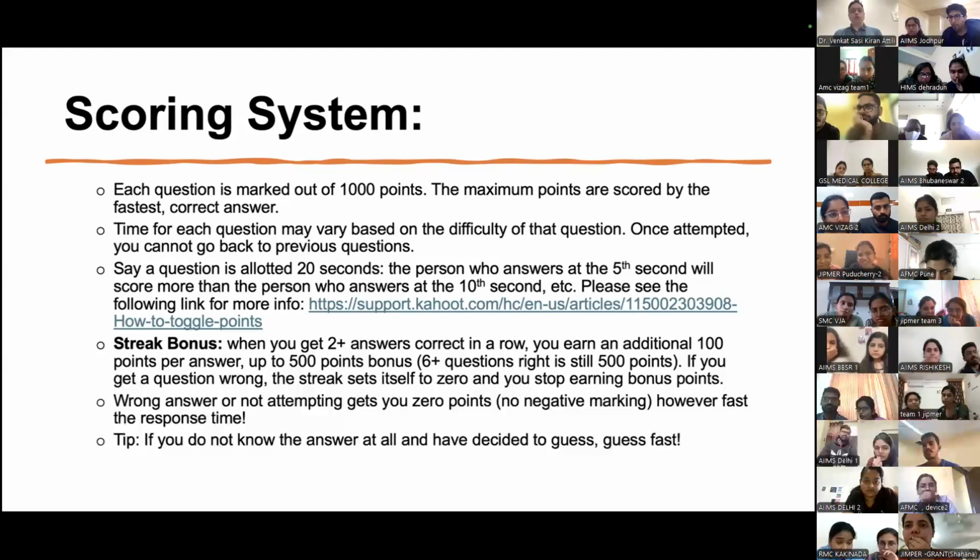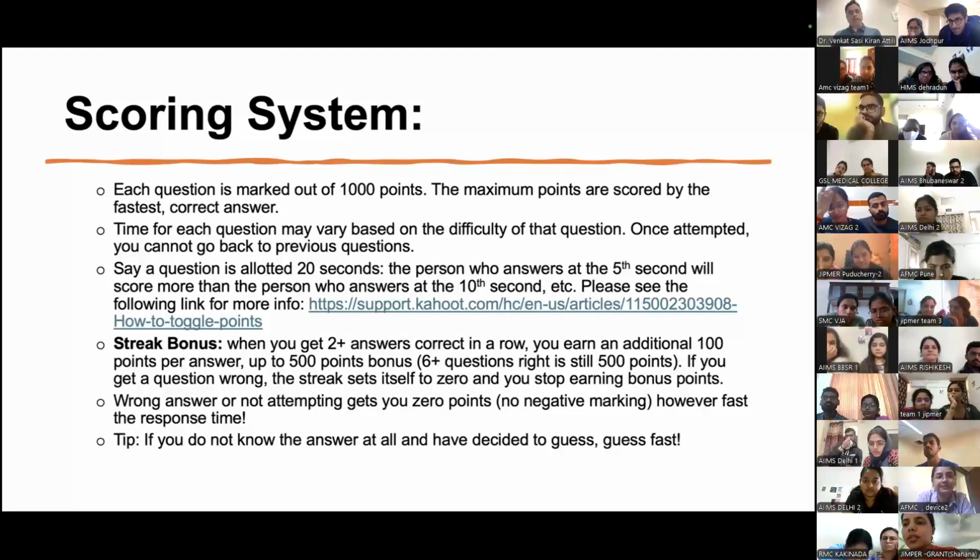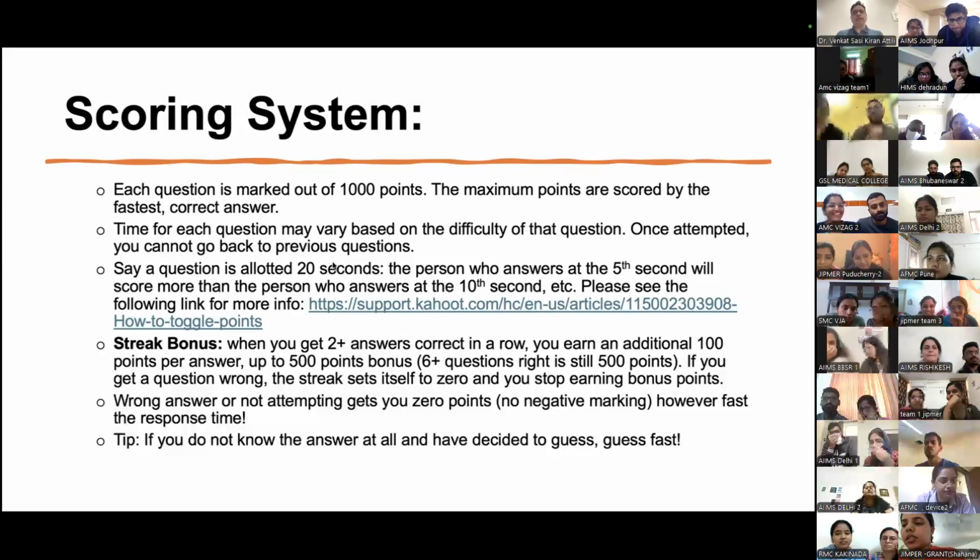And there's a streak bonus. When you get 2 or more answers correct in a row, you earn an additional 100 points per answer, up to a 500 points bonus. So even if you get 6 questions right in a row, you still get a 500 points bonus in the next round. If you get a question wrong, the streak resets to 0, and you stop earning bonus points until you build a streak again. A wrong answer or not attempting gets you 0 points. There's no negative marking. However, the faster the response time, the better. And if you do not know the answer at all and have to guess, please guess fast.